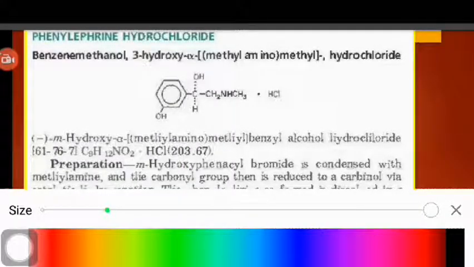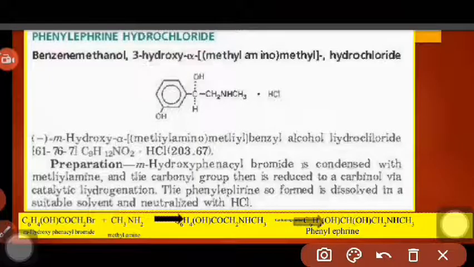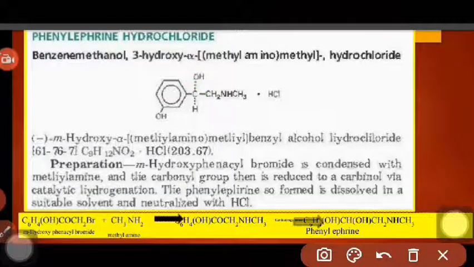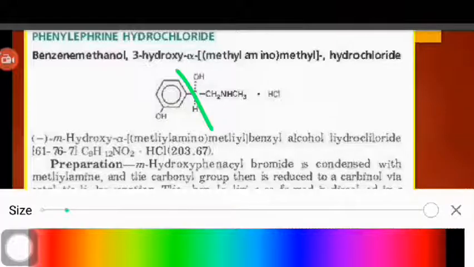So I repeat the structure: this is benzyl alcohol C6H5, CH is benzyl alcohol, and there is one methyl group at this position and methyl amino group in this position.